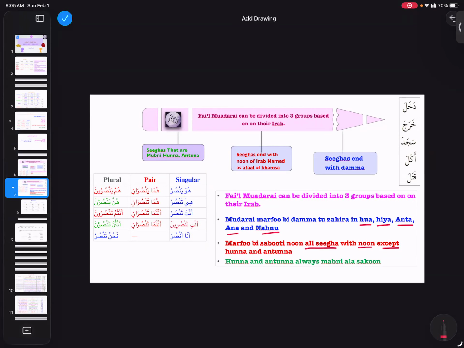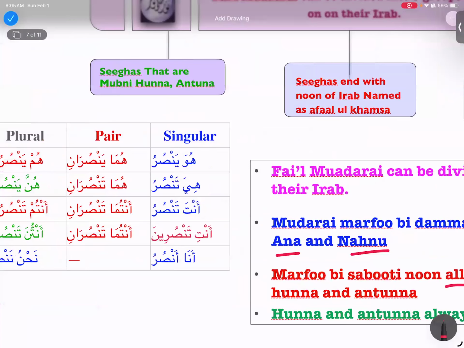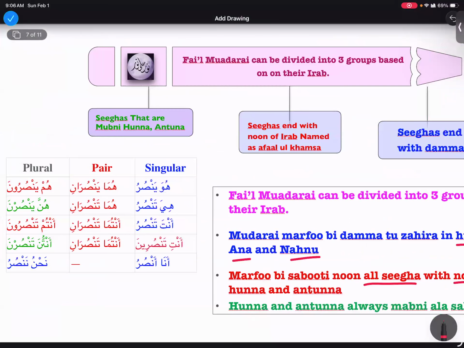Mabni ala sukoon. Because in tansurna, what do we see on the third root letter? Sukoon. So they are always mabni ala sukoon because they are mabni sigas. And for our af'alul khamsa, we're gonna say they are marfu bisabuti noon. What is bisabuti noon?